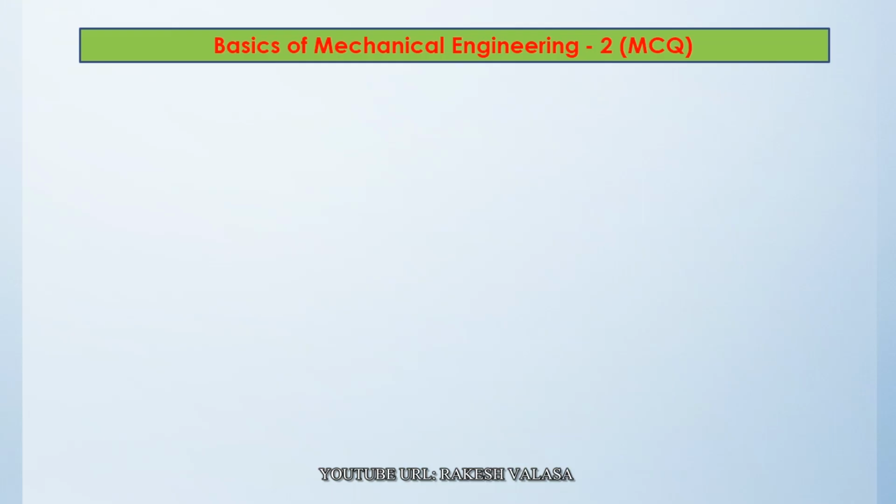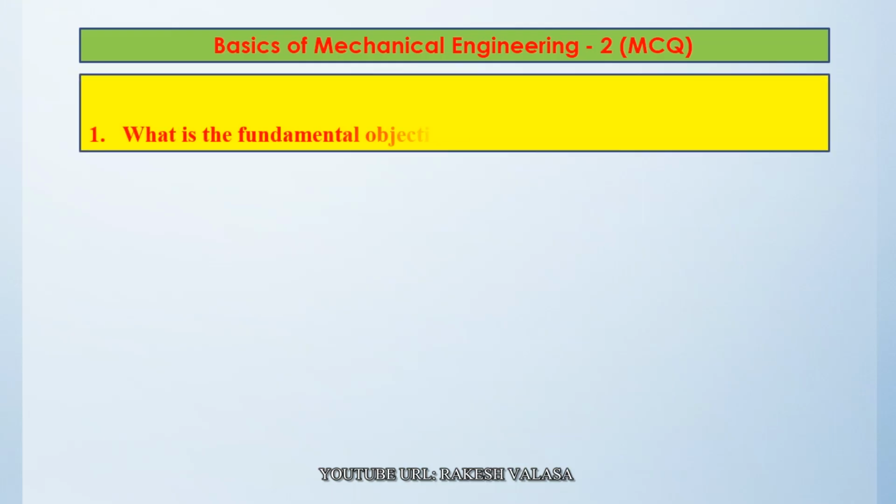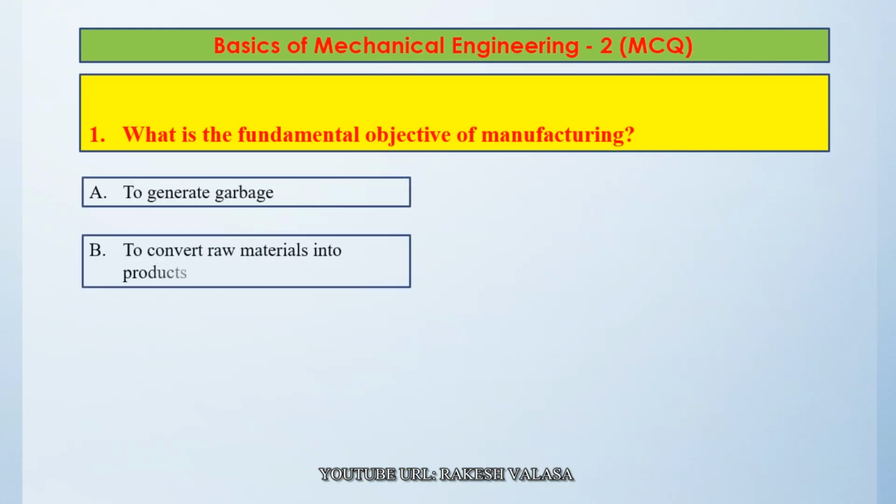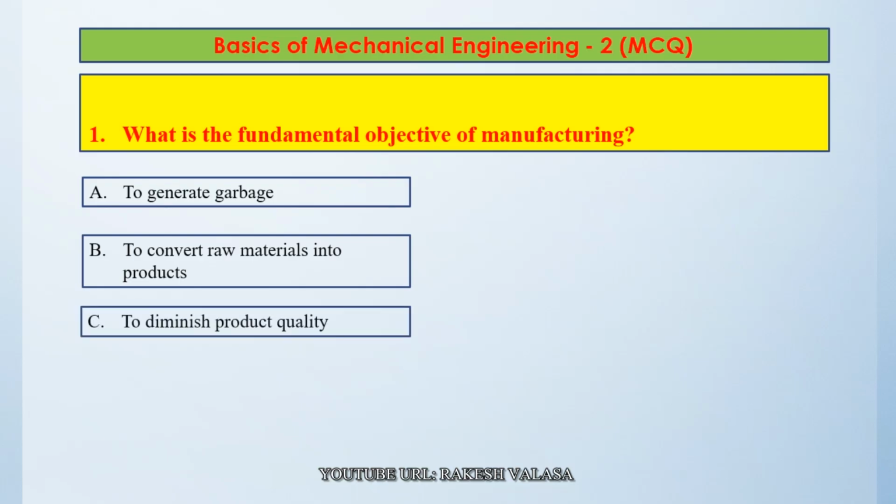Let us see the question number 1. What is the fundamental objective of manufacturing? Option A, to generate garbage. Option B, to convert raw materials into products. Option C, to diminish product quality. Option D, to generate employment.